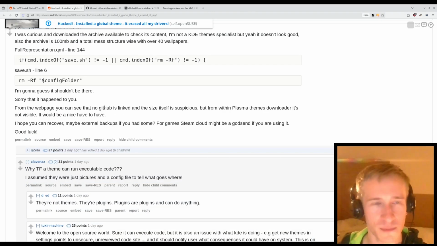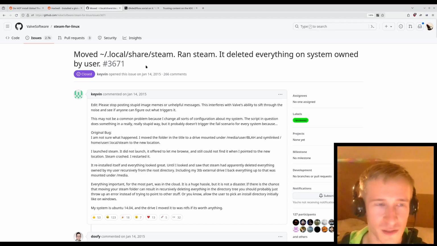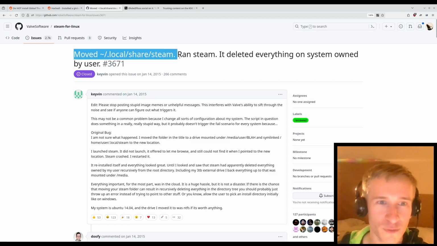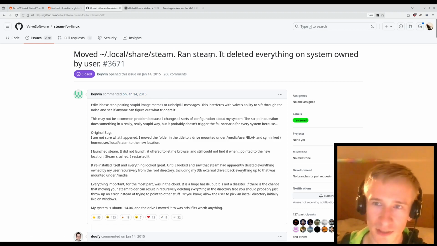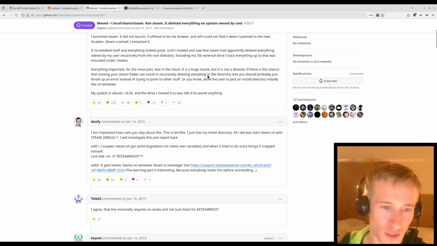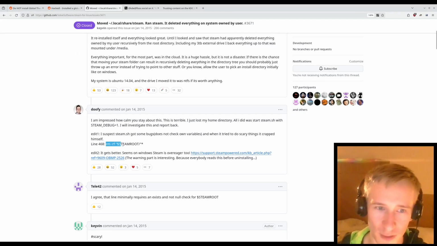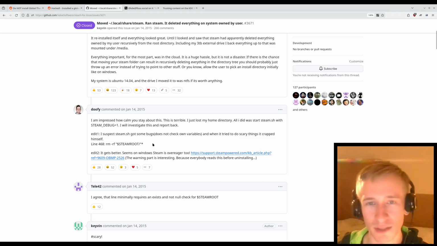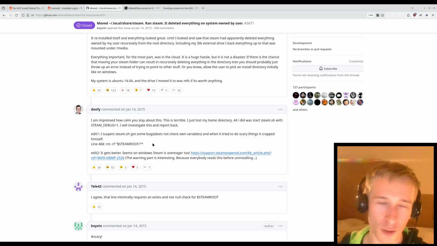This isn't the first time something like this has happened. It has happened to several programs in the past, the most notable of which I think is Steam for Linux, where in 2015 there was an issue that moving your Steam directory deleted everything on your drive because it ran rm -rf $STEAMROOT/*. But in some cases, STEAMROOT can be empty, resulting in deleting all of your data.